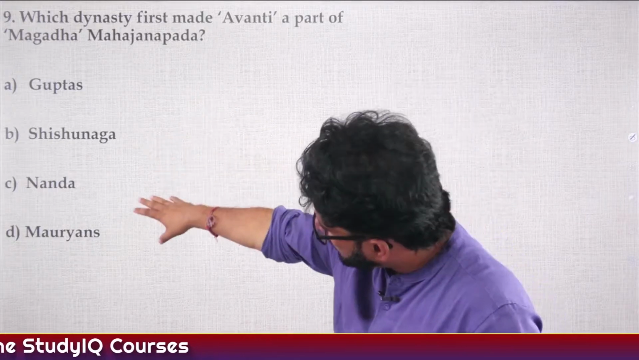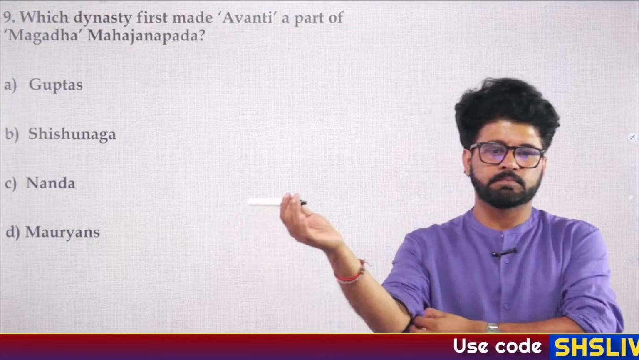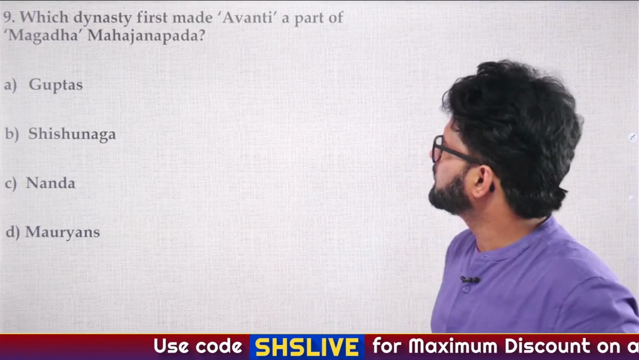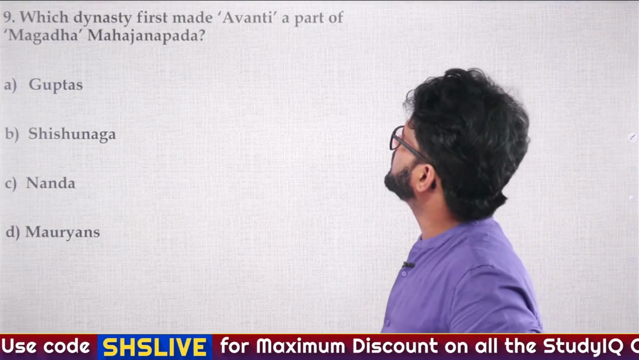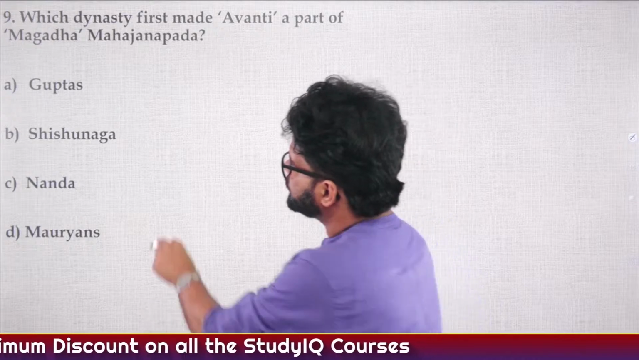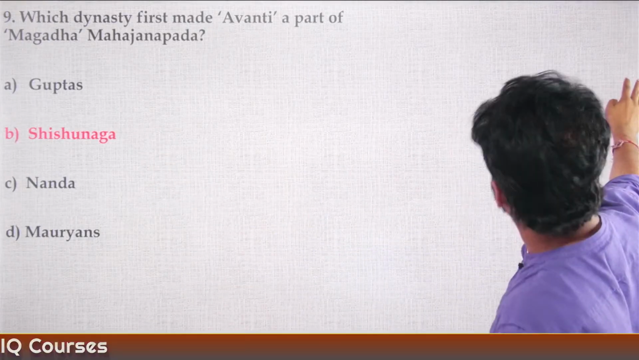A. Guptas, B. Shishunaga, C. Nanda, D. Mauryans. Which dynasty first made Avanti a part of Magadha Mahajanapada? As Dark is saying, Shishunaga. And again, this we have discussed when we were talking about Mahajanapadas.